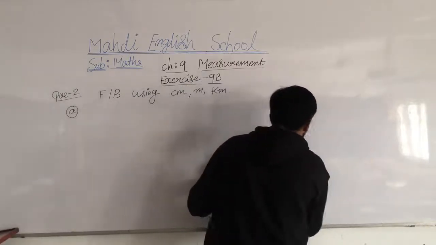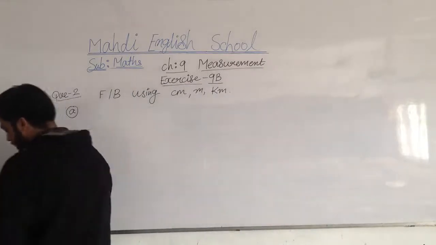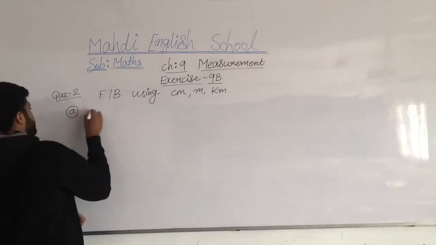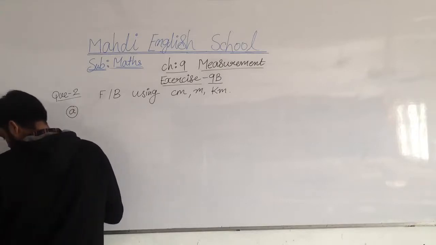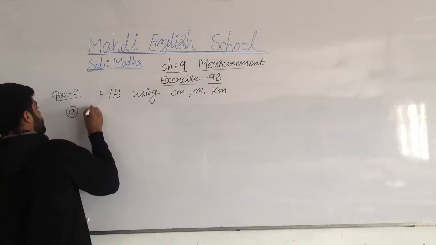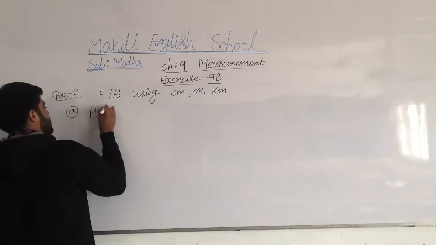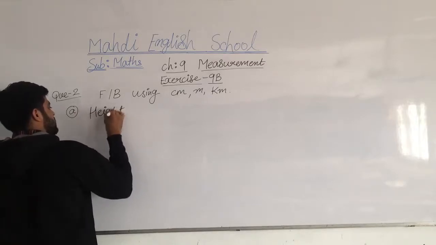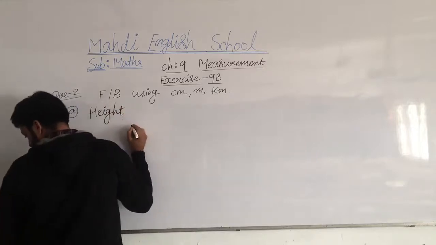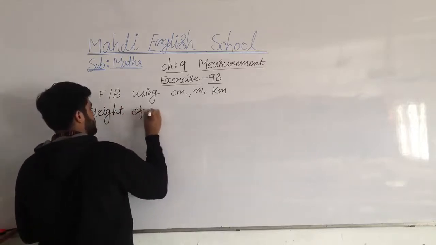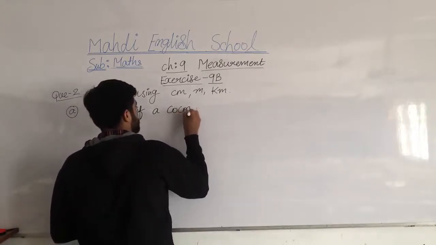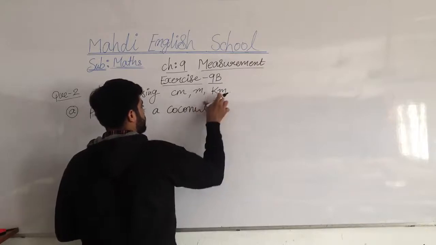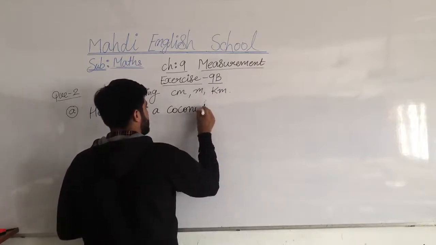Now we move on to our question. Question number 1a. Height of the coconut tree.